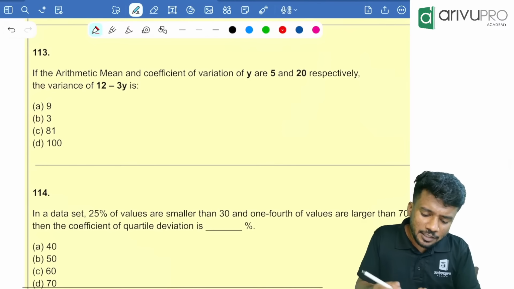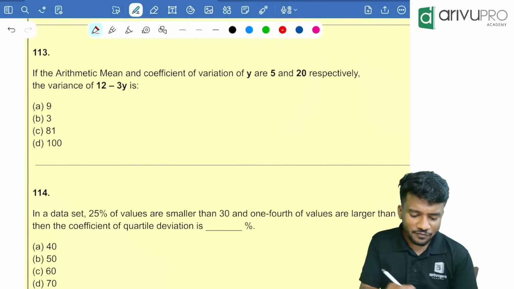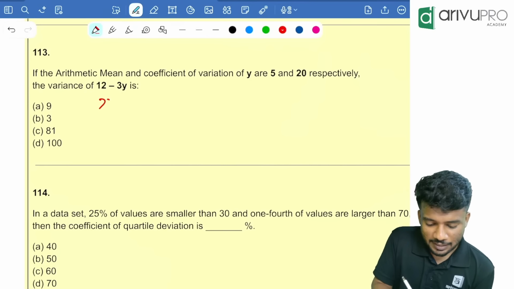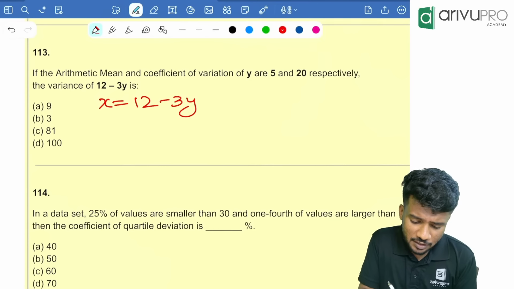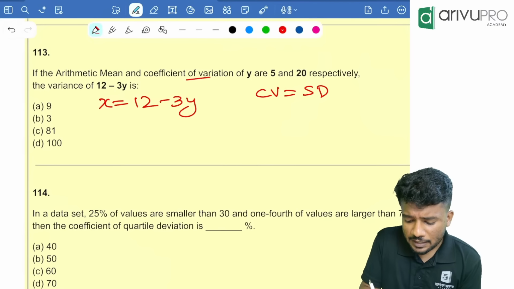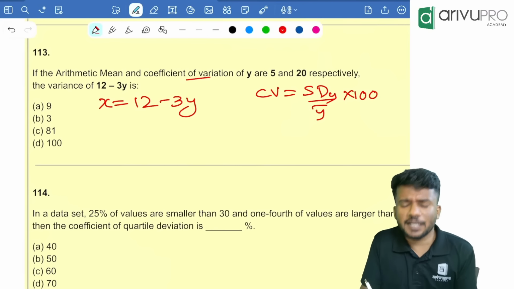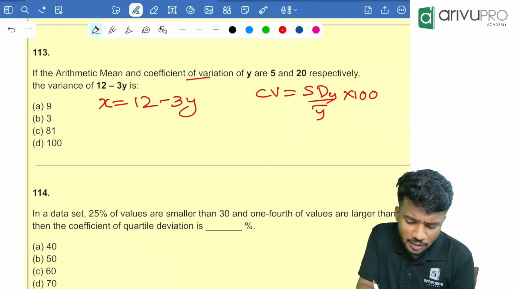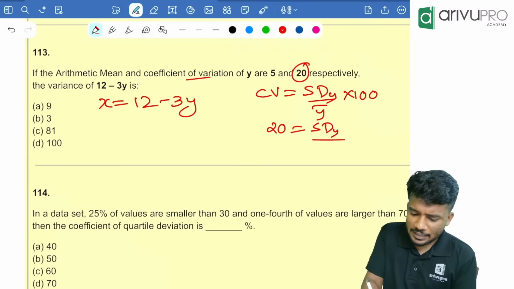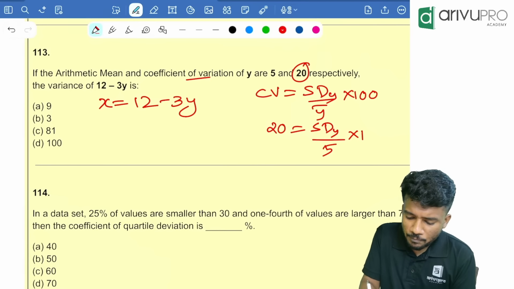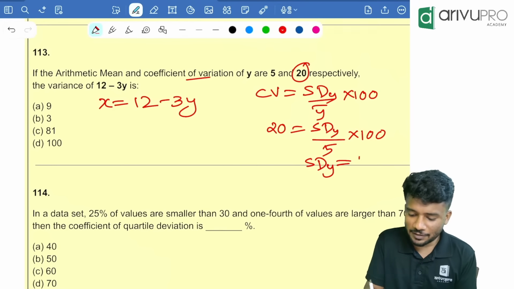Next one. The arithmetic mean and coefficient of variation of y are 5 and 20 respectively. Variance of x is the question, where x is equal to 12 minus 3y. Coefficient of variation is standard deviation divided by y bar, multiplied with 100. Coefficient of variation is given as 20, so we need to find the standard deviation of y. Similar question we already did. y bar is 5, so cross multiply. Standard deviation of y is equal to 100 by 100, which is equal to 1.